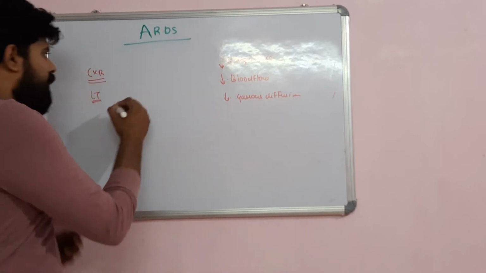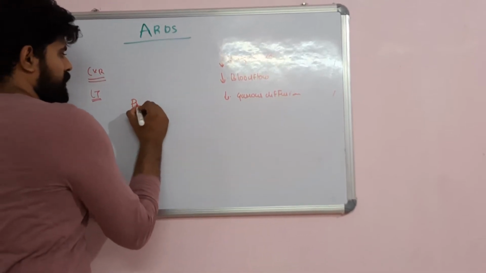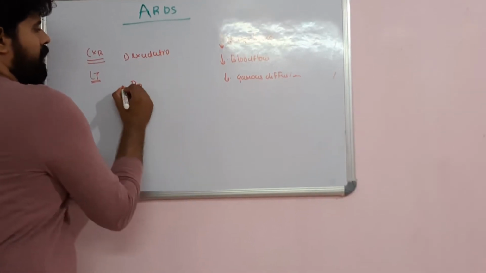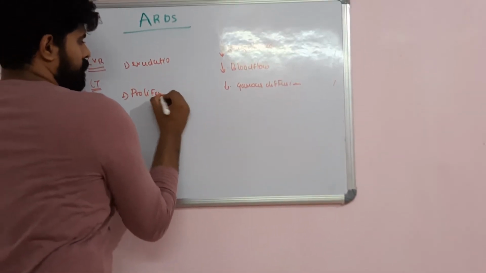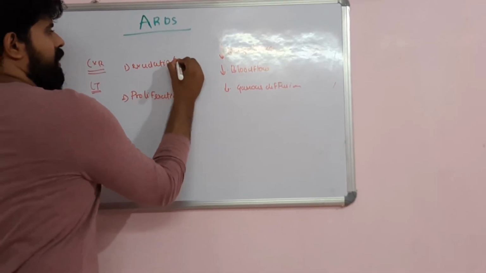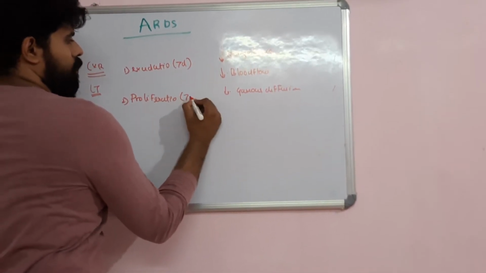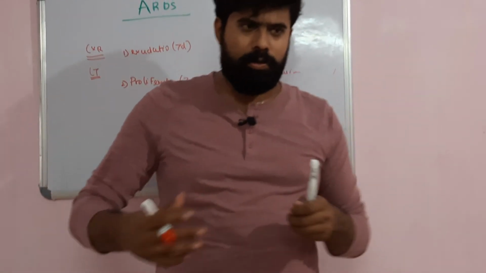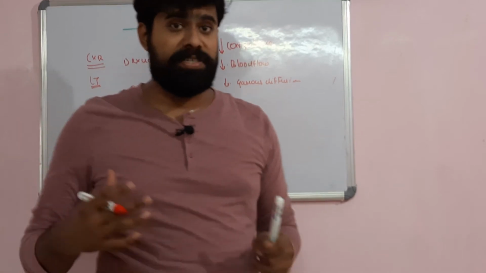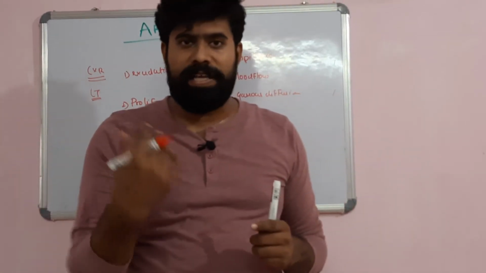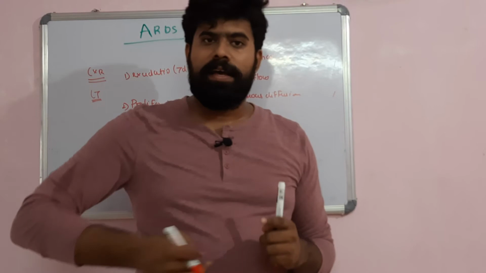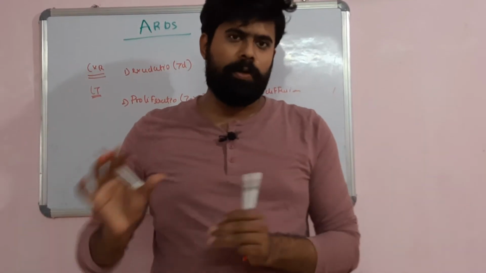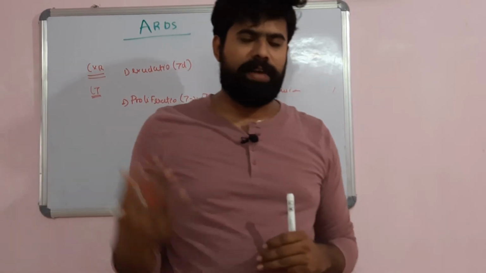Then the second one will be the proliferative phase. So phase 1 is the exudation, phase 2 is the proliferation. This is the first 7 days, this is the 7 to 21 days. So what happens in the proliferative phase? Usually the patient will be extubated by this period if the patient survives. There will be replacement of neutrophils by lymphocytes. Secondly, the type 2 alveolar epithelial cells will get transformed into type 1 alveolar epithelial cells and produce surfactant.